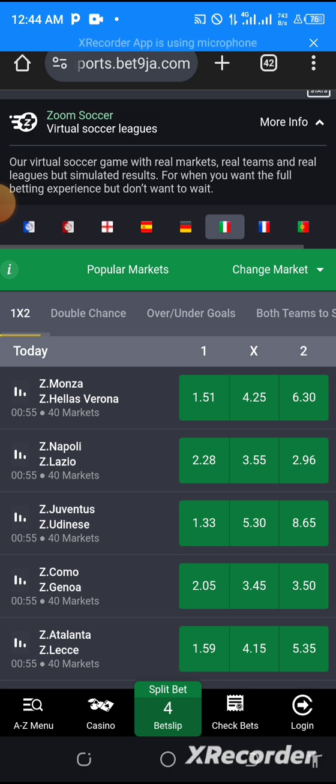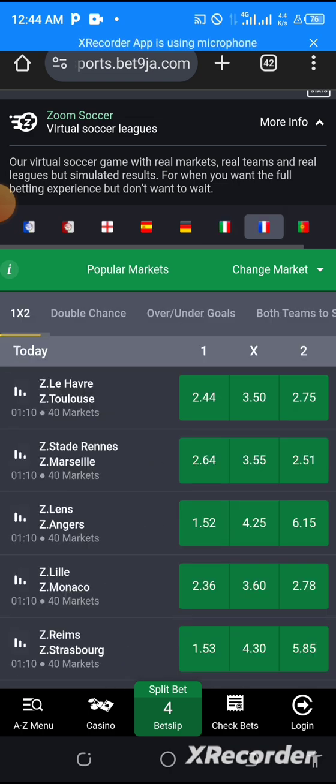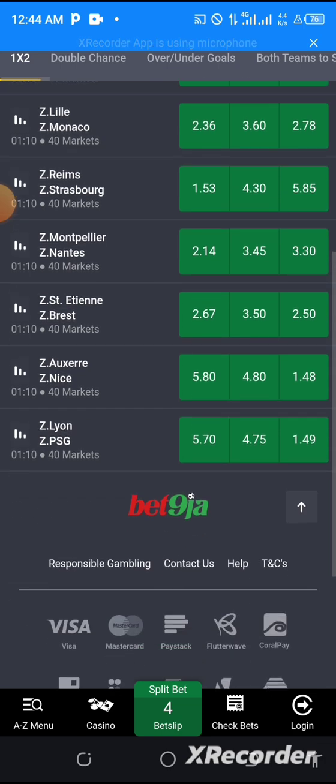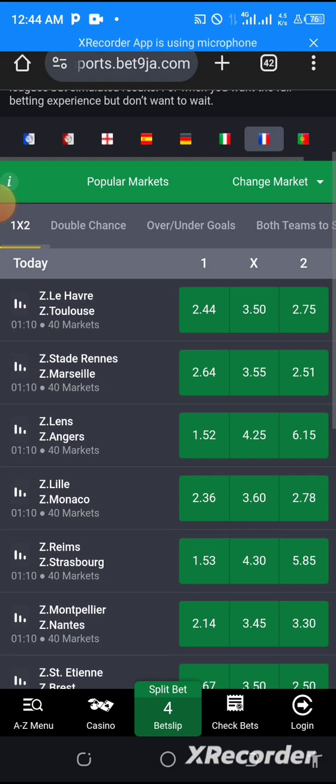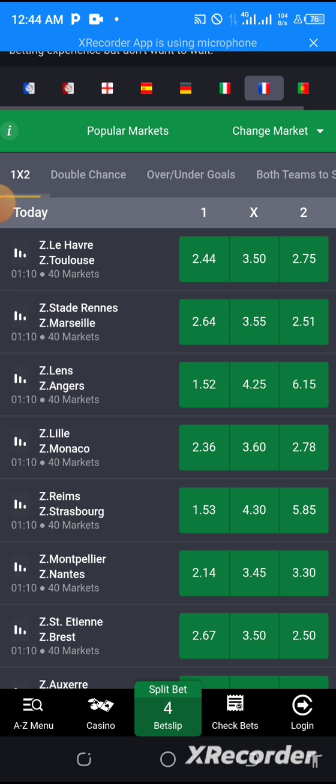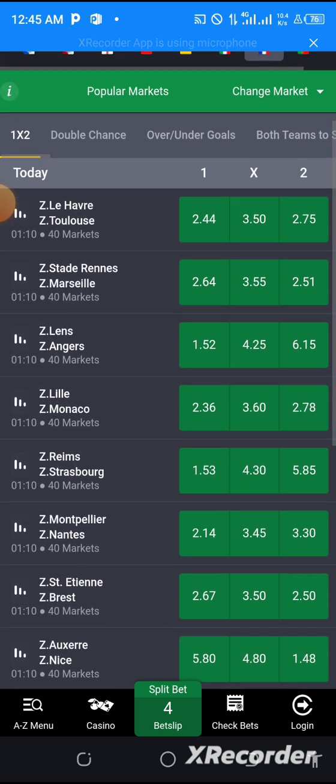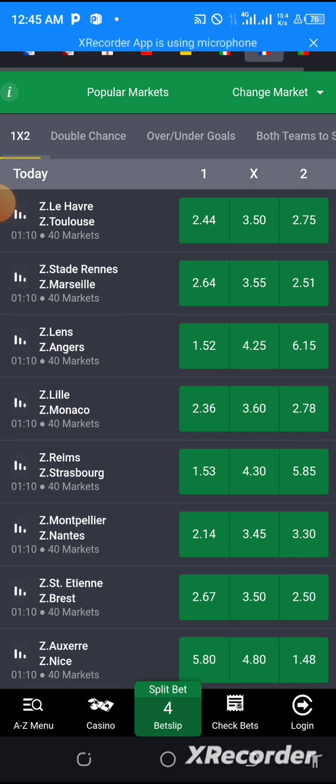And also we have to be careful on League One here. This place you see PSG, Lyon, Monaco, and others. You have to be careful when you're playing them or when you're picking your option. You just avoid this place. These two leagues need you to study them very well before you understand them, especially this one. But Serie A and this one is something you must avoid. For you to pick any option here, you must study them, especially this League One.